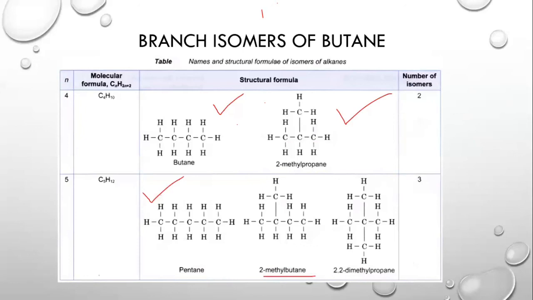How do we name it? The first 2 refers to the number of the carbon where the branch is attached. Now, the branch is attached from the left terminal, so we are going to number it 1, 2, 3, and 4. The branch is attached to carbon 2, which becomes 2. And then the branch is the same as we had before, which is methyl. And it is butane. Why? Because this longest carbon chain right here has 4 carbon atoms. That's why the longest carbon chain becomes butane. That's how you name the branched isomers, and this process remains constant.